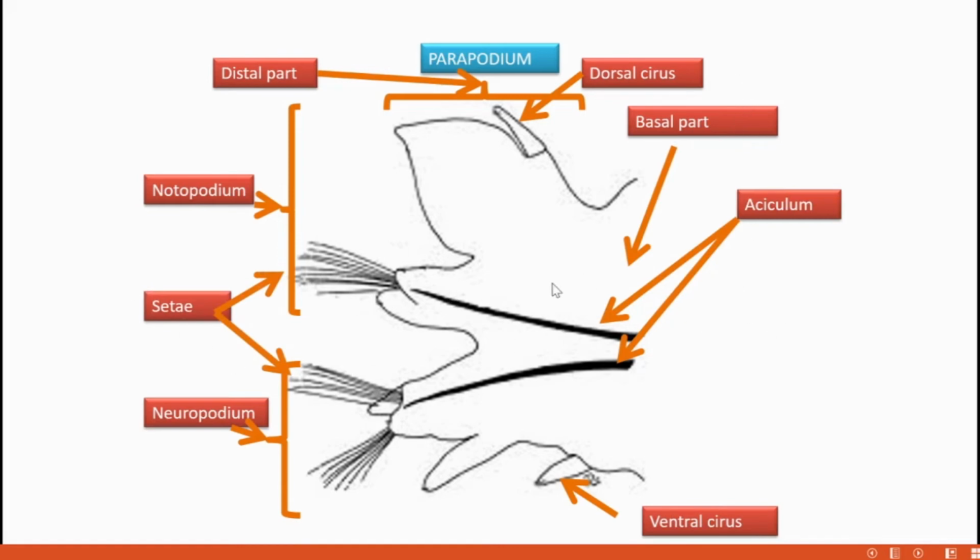Parapodia, once more, has a basal part, a distal part, and it is bilobed. The dorsal part is called notopodium. The ventral part is called the neuropodium. Dorsally there is a probe, called the dorsal cirrus, and ventrally there is another probe, called the ventral cirrus. Each lobe possesses a cluster of setae, and one of the setae is very thick and elongated. It's called the aciculum.